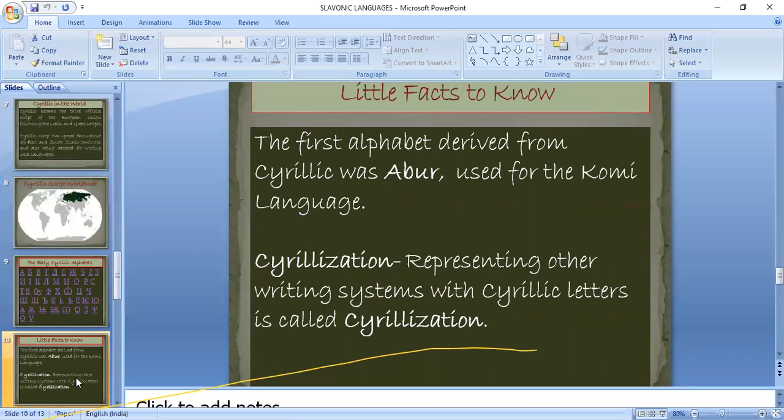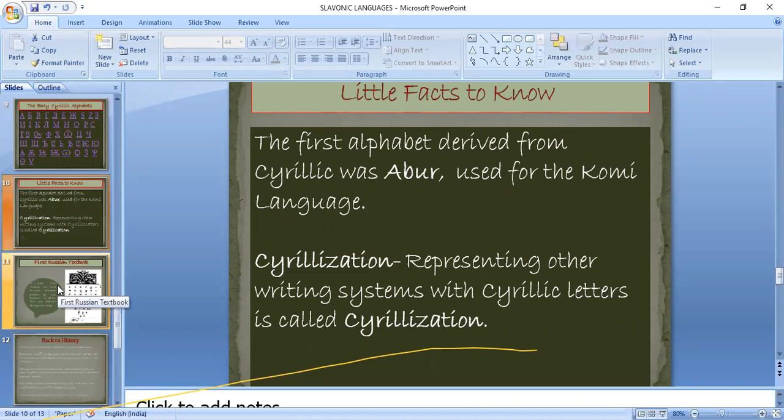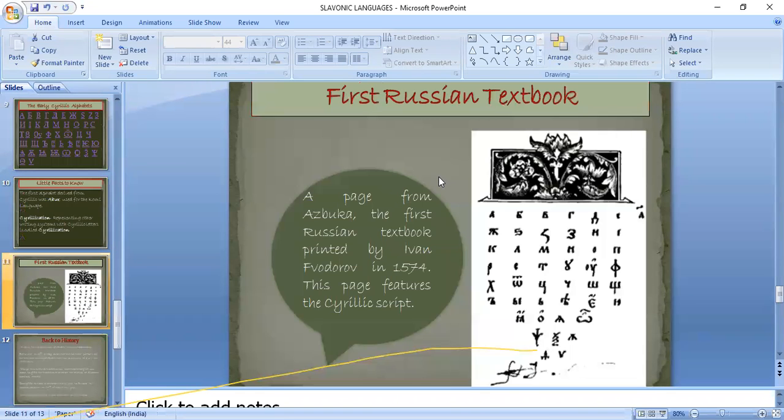Little facts to know. The first alphabet derived from Cyrillic was Abur, used for the Komi language. Cyrillization, representing other writing systems with Cyrillic letters, is called Cyrillization. First Russian textbook: a page from Azbuka, the first Russian textbook printed by Ivan Fedorov in 1574. This page features the Cyrillic script.